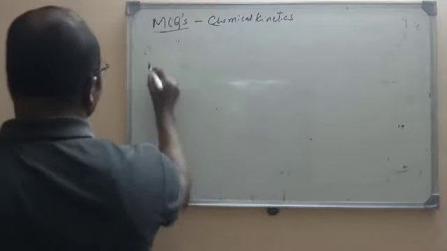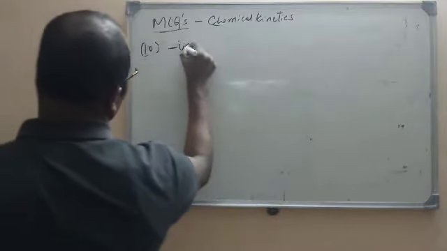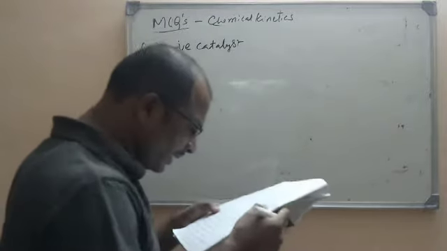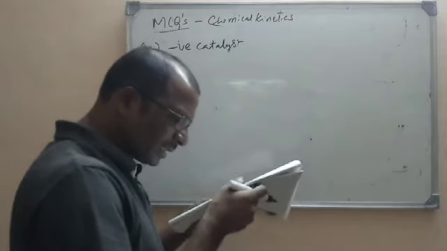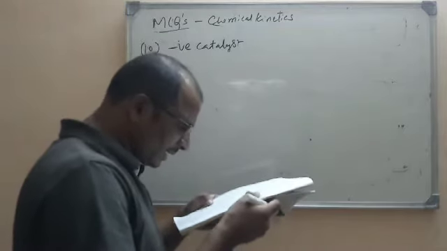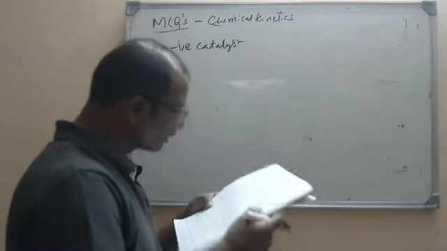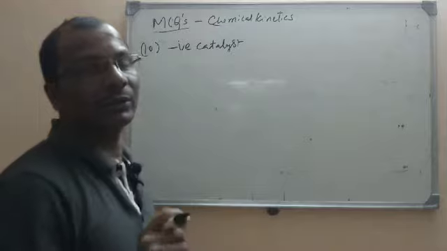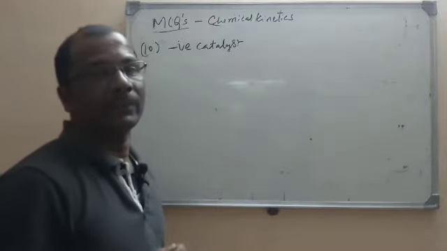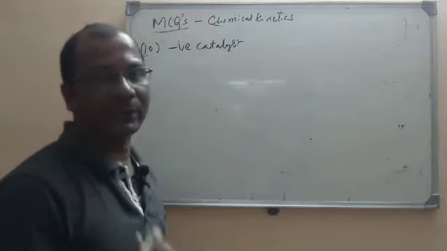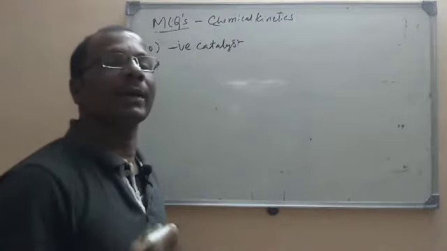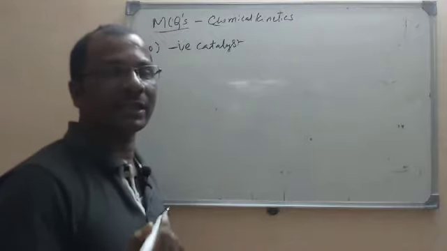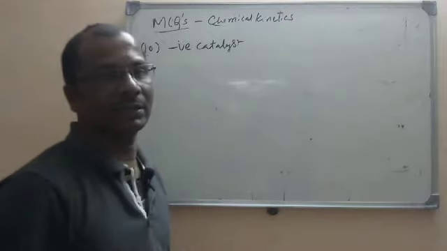A negative catalyst. Here what is given? A negative catalyst is given. Decreases the activation energy, increases the activation energy, decreases or increases the activation energy, none. So what is given here? Negative catalyst is given. We know there are two types of catalyst, that is a positive catalyst and a negative catalyst. A positive catalyst is the catalyst which increases the rate of reaction. A negative catalyst decreases the rate of reaction.